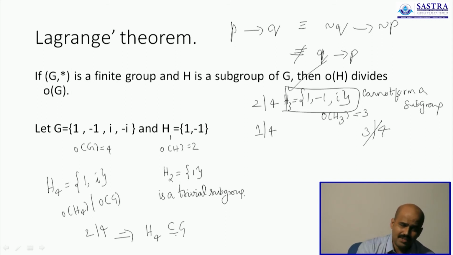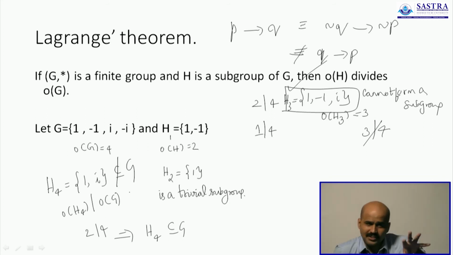You see if the inverse is present, you see if it is closed, you see if the identity is part of it, and you will see that the inverse is not present. H4 is not a subgroup of G. Even though it's a subset, it's not a subgroup. So Lagrange's theorem can be used in 2 ways: to verify that it is actually a subgroup, and to show that a given subset can never form a subgroup.